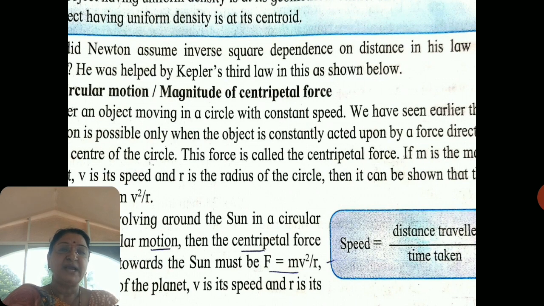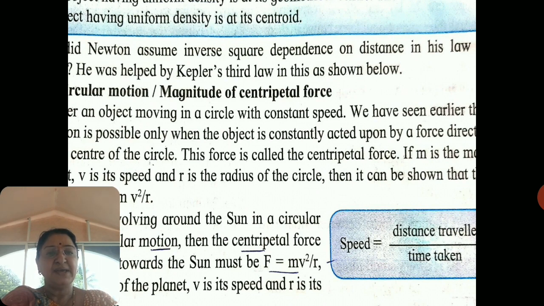Now if an object is moving in a circle with a constant speed, that motion is called uniform circular motion, because it is moving with constant speed. One of the forces acting on that object is called centripetal force. As we learned in the definition, centripetal force acts on the object which is moving along the circle and is directed towards the center of the circle.